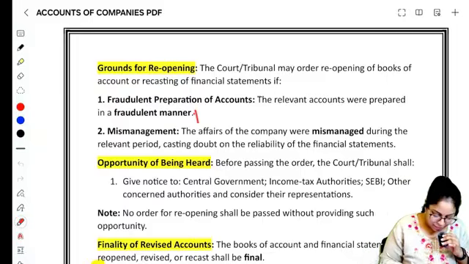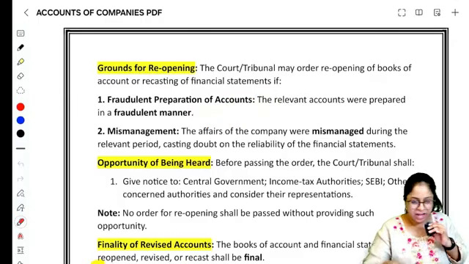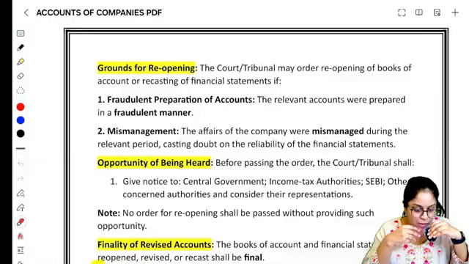For example, Kingfisher prepared its financial statements, and at the time Vijay Mallya was declared as insolvent, we have a doubt regarding whether this financial statement was prepared correctly or not, right?